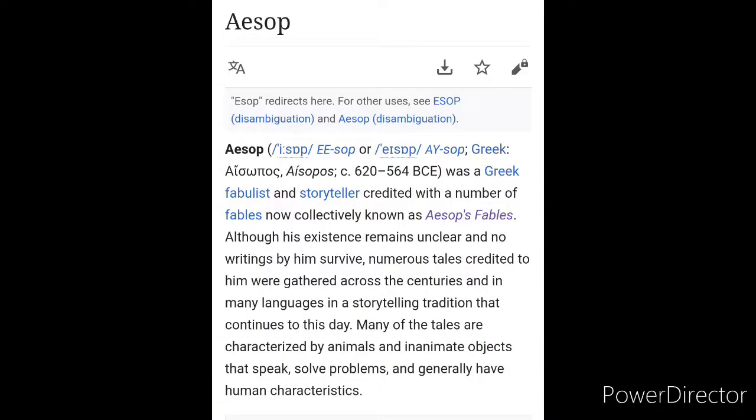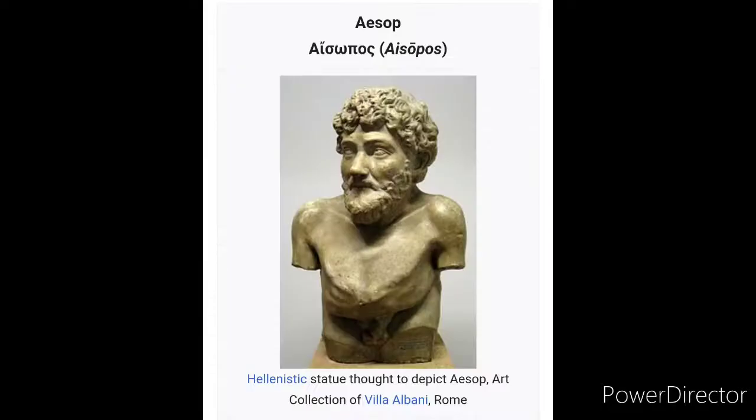Let's see about the author first. The author of this poem, The Ant and the Cricket, is Aesop. He was a Greek poet and a Greek fabulist and storyteller, credited with a number of fables now collectively known as Aesop's fables. This is our author, Aesop.